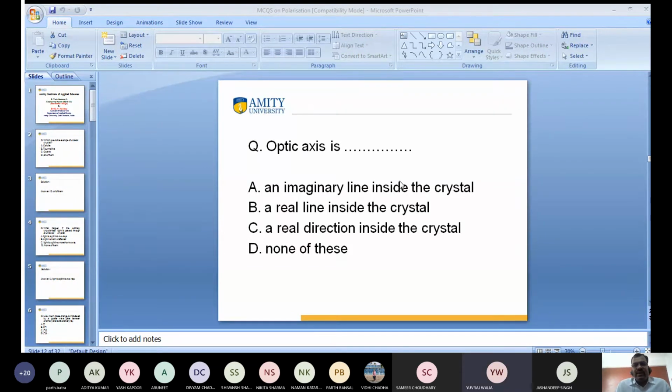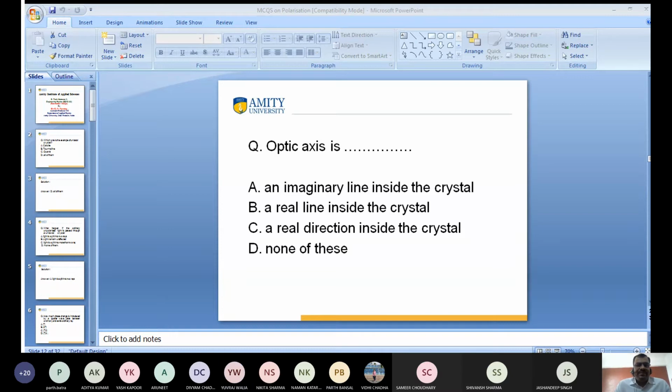Yes, Kapoor, what is the answer? Sir, A. Anyone more? So C. Shivans, C, sir. C, a real direction. What is C? A real direction inside. Anyone more? Yuvraj Walia, what is the answer? Sir, C.